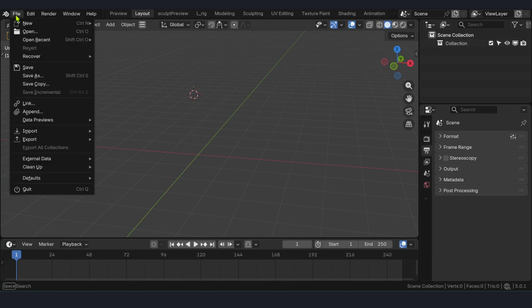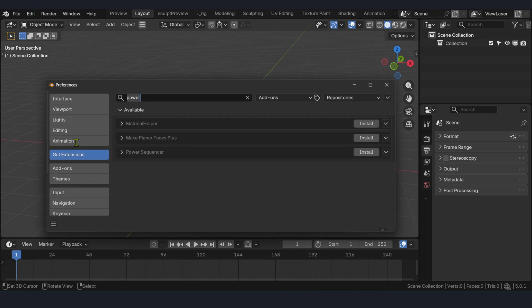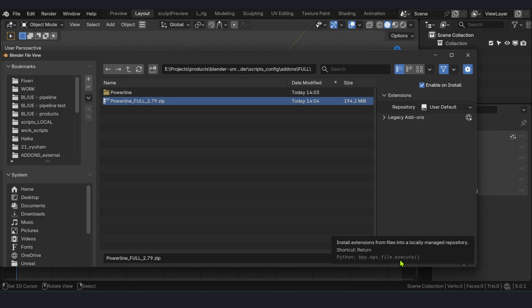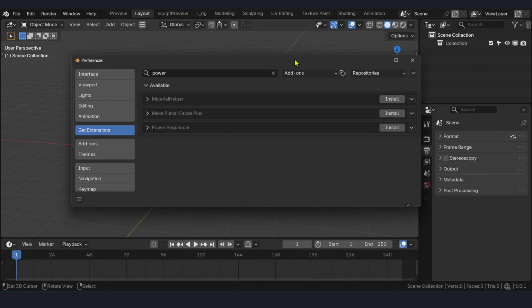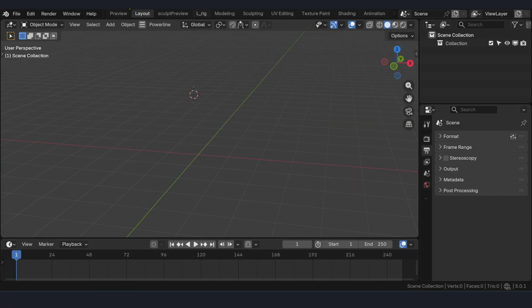Open preferences. Install from disk. Choose your download directory. Click install from disk. Yeah, this is installed, but it will still not work because we need to enter license key.